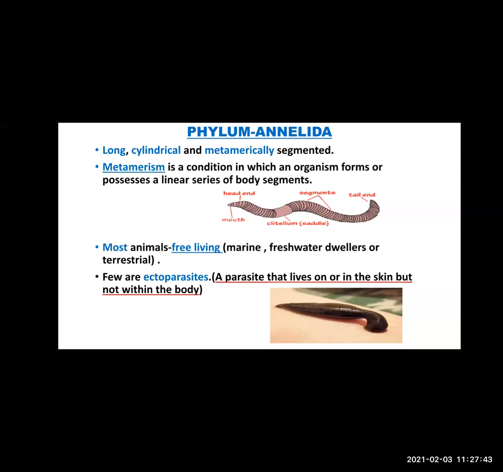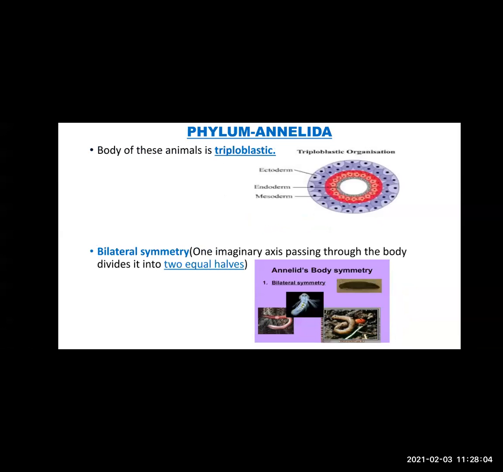Now, for example, mosquito. Mosquito sucks your blood from outside. So it is an ectoparasite. Ecto one. Okay. Same way, you can see in the picture leech. What it does, leech attaches itself to the skin of the humans and then it sucks the blood. So that's why a few species are ectoparasites.